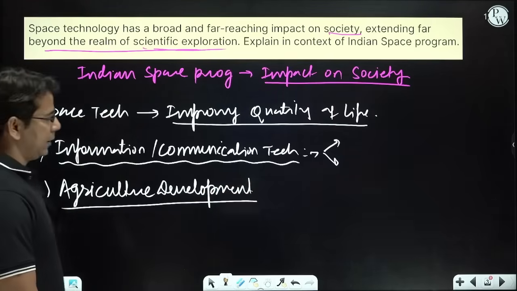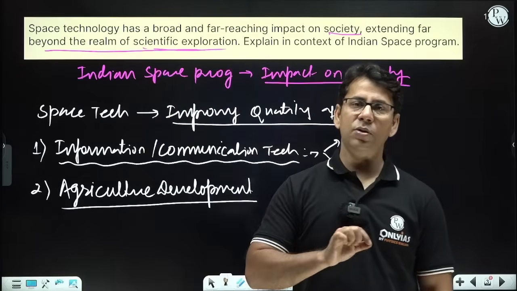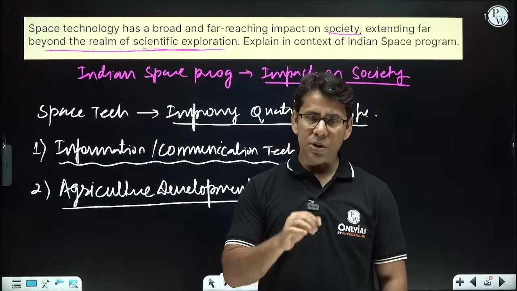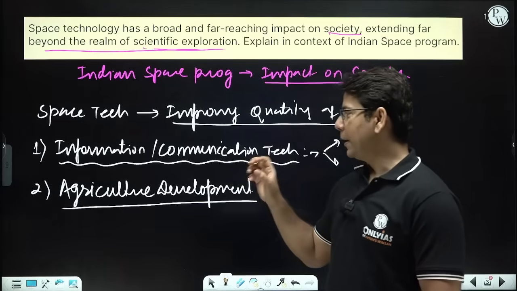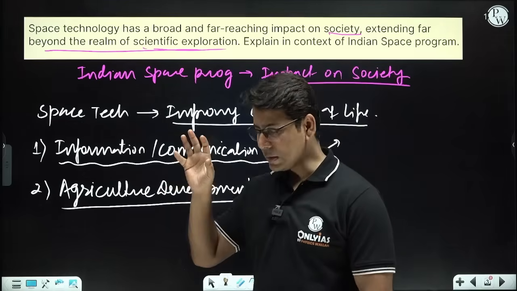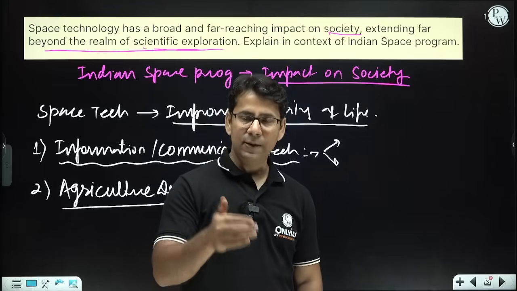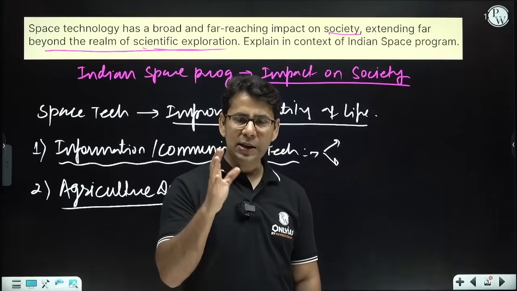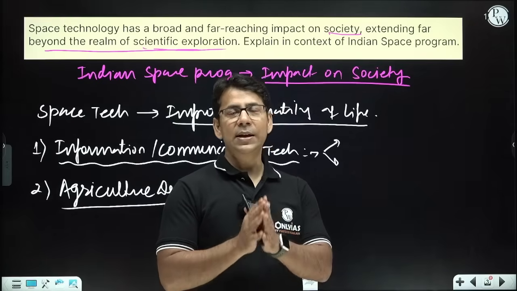When we talk about agriculture development, the same thing applies. Farmers will be aware of all the agricultural activity and agricultural schemes, right? Platforms like Doordarshan, Kisan Television, Kisan Call Center, and e-Krishi applications will help farmers access real-time